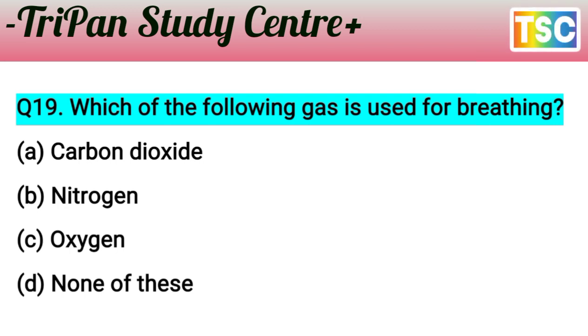Which of the following gases is used for breathing? You know that the answer is clear: oxygen. Oxygen is taken for breathing. It means the C option is correct, oxygen. And let's see the next question here.